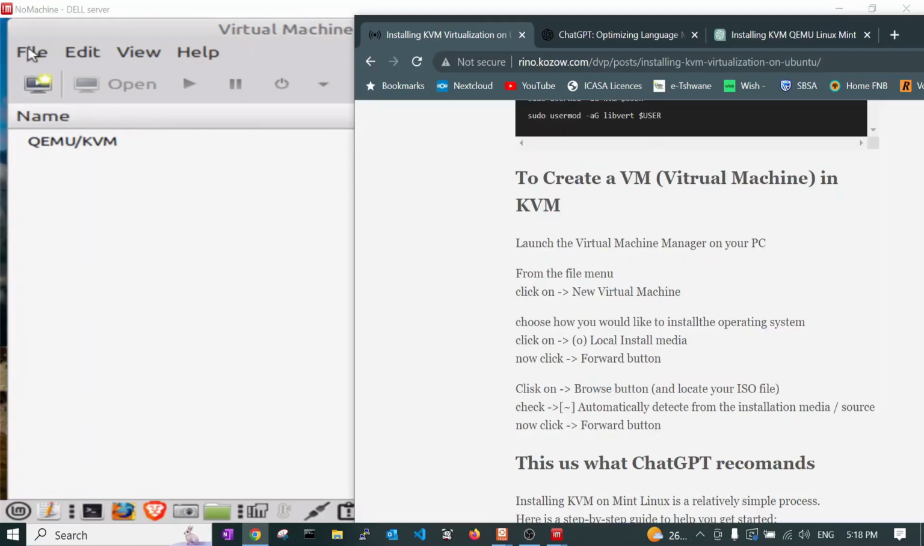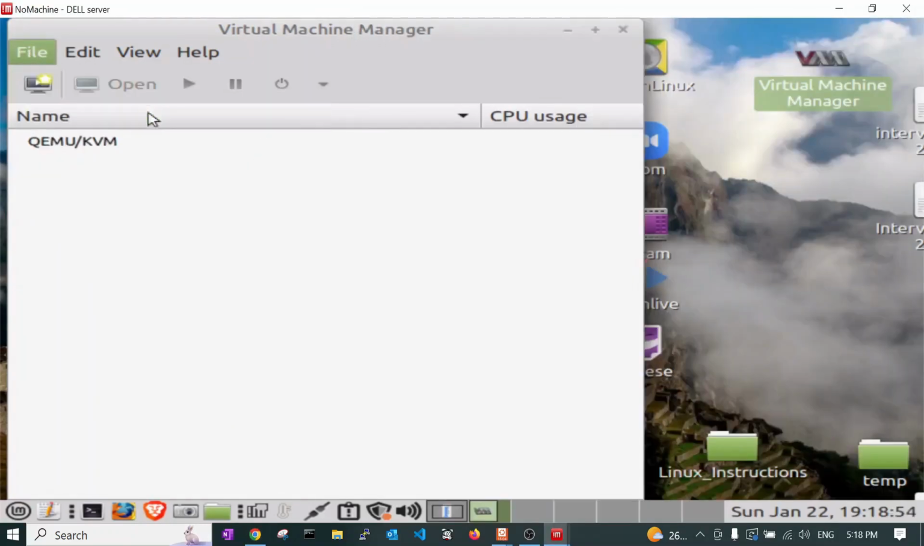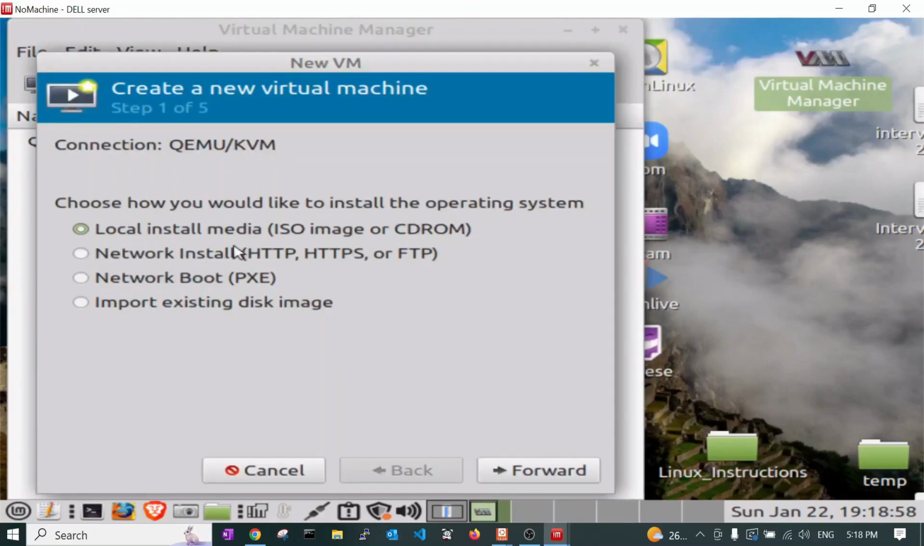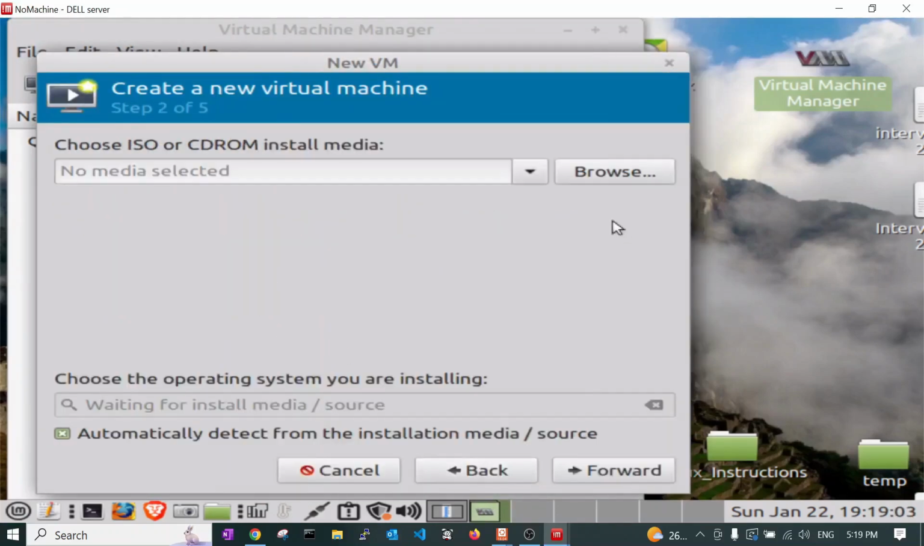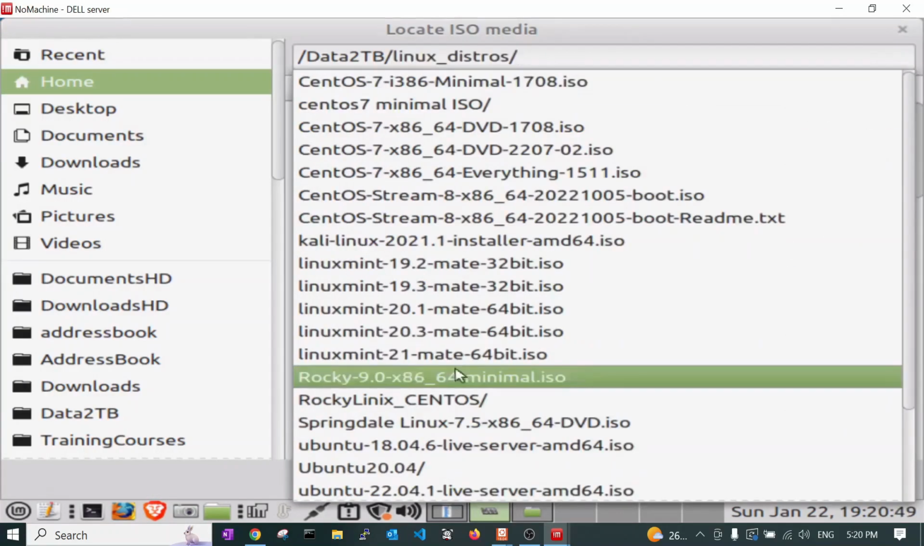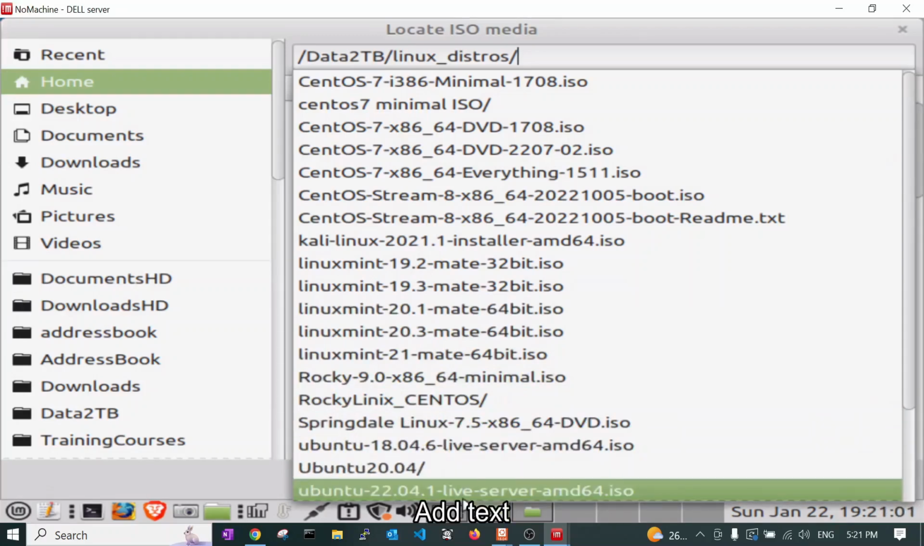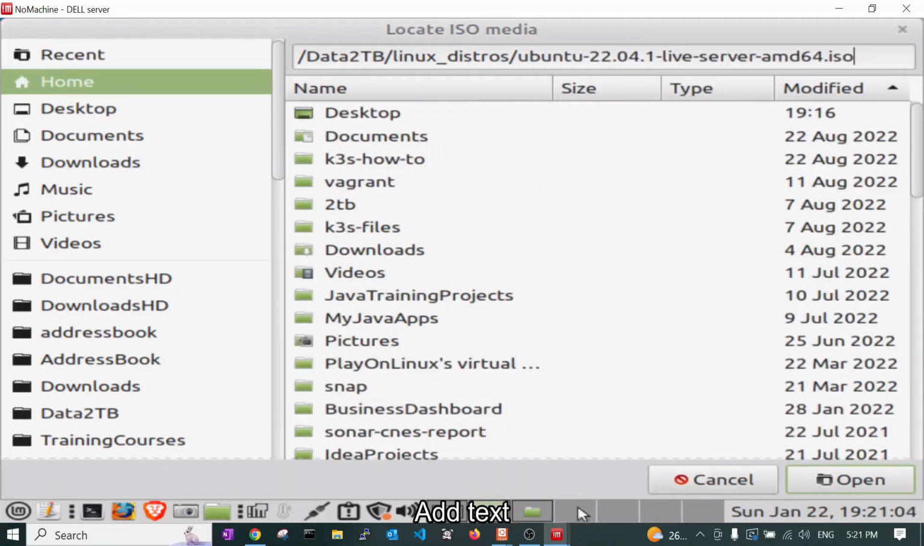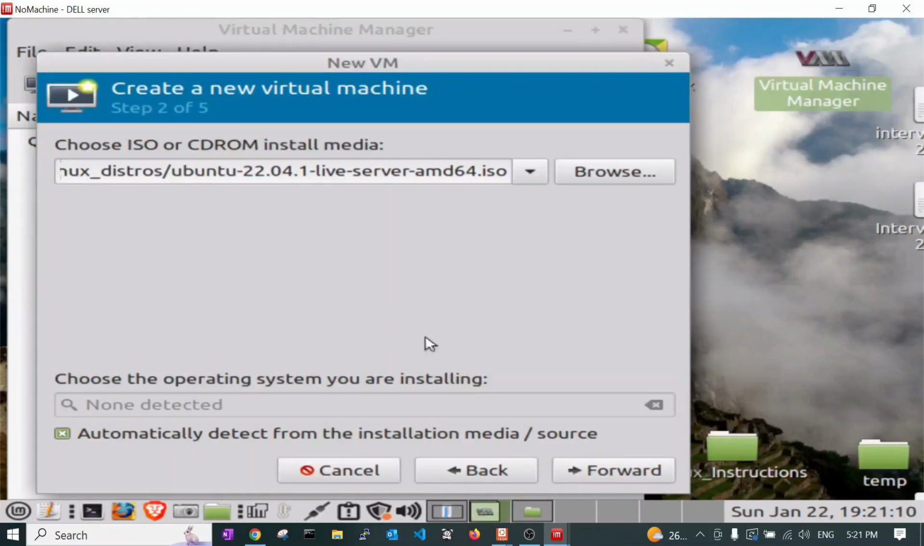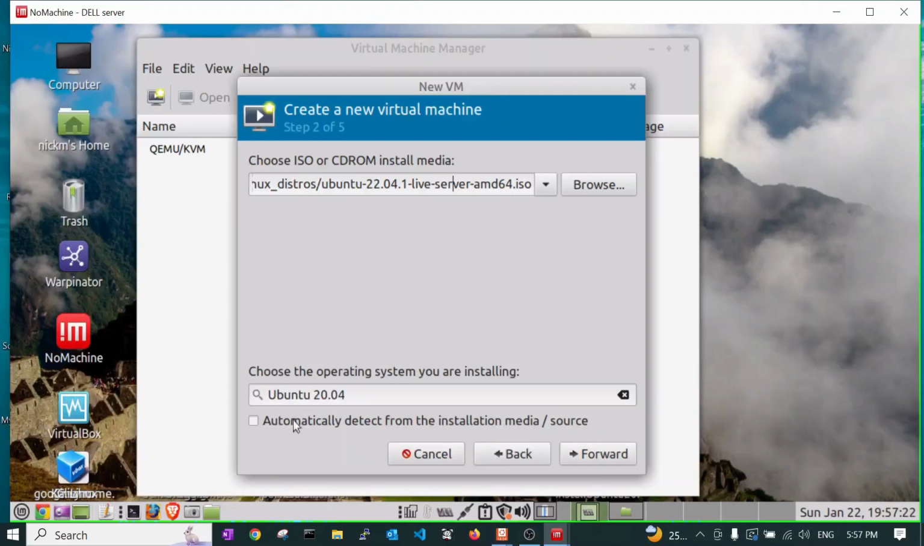We go to the File menu and we say New Virtual Machine. And here we choose the installation media as local. And then we say Browse. And we would like this ISO. Unfortunately, it does not detect the Ubuntu ISO, so I had to type the name of the OS as UBU, and then it gave me a list, and I could select Ubuntu. Now we go forward.